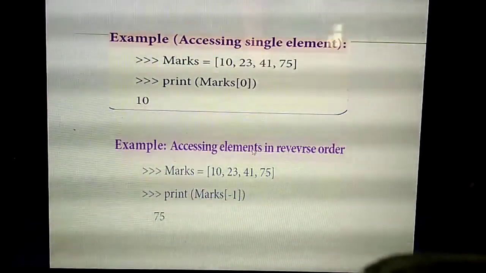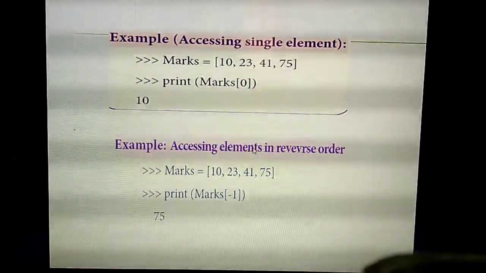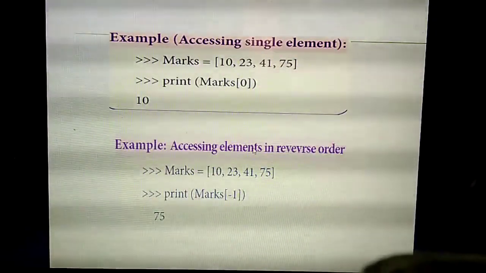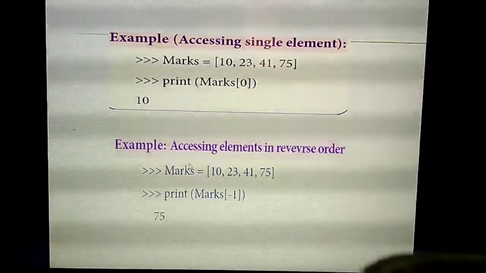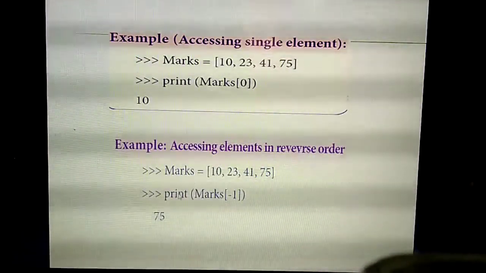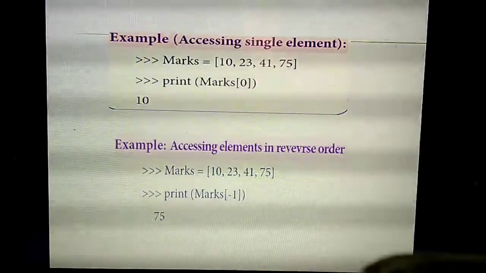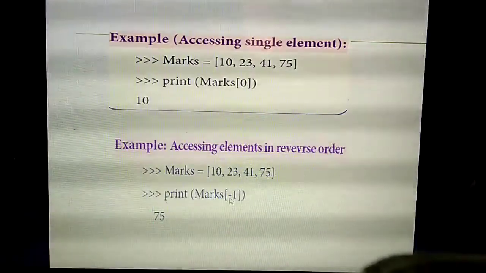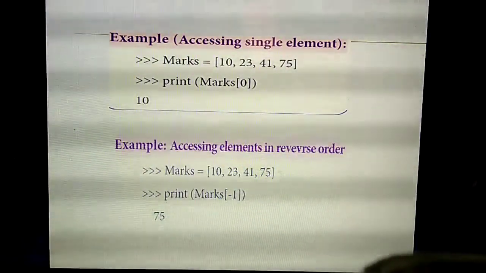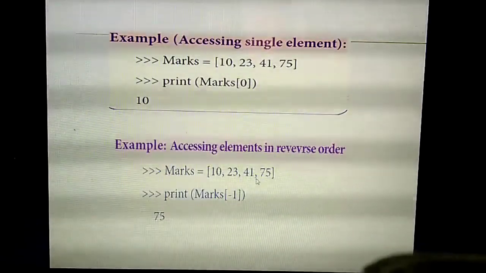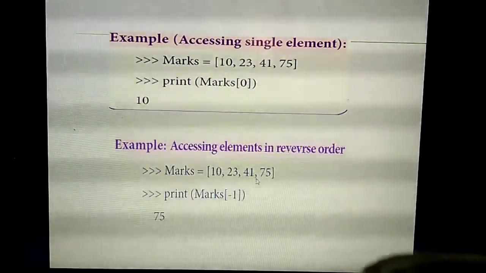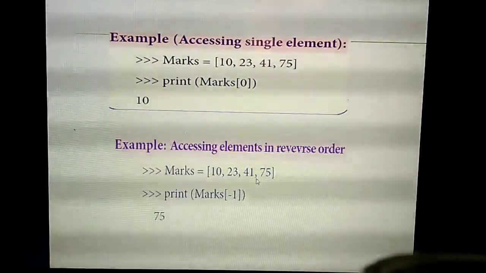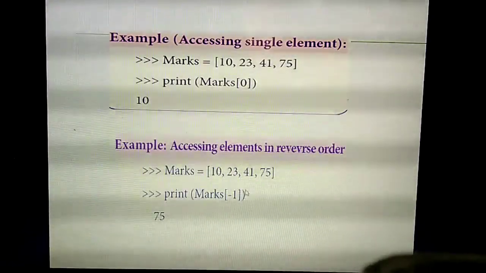Understand? So next, same example, but you are accessing the element in reverse order. Reverse order means which index value do you need to give? -1. Same list, they have given the name of the list. You are accessing the element in reverse order, that means the last element. What index value do you give? -1. So marks of -1, what output will you get? 75. Okay, please listen carefully. This is all very, very important. They will ask questions like this. They will give some list and ask you to find the index value for that one. So please listen carefully.